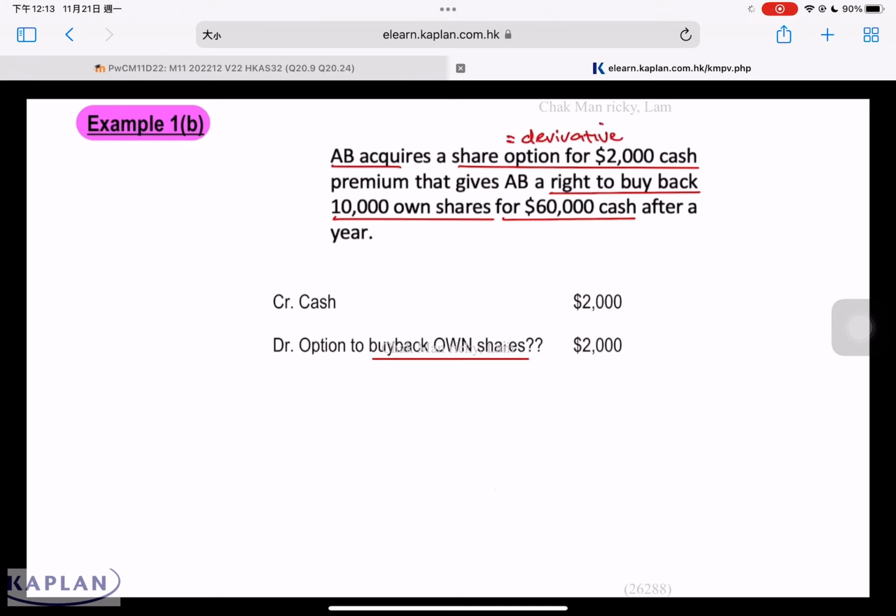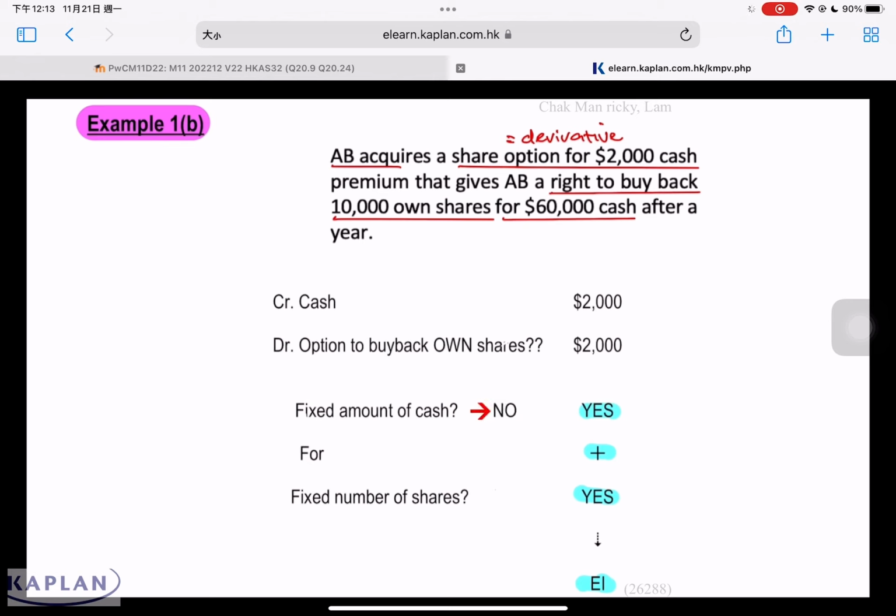This option is derivative in nature because it has the characteristics of a derivative instrument. When this contract is settled, does that involve a fixed amount of cash for a fixed number of shares? Is it fixed for fixed? If the answer is yes, then this contract is considered as an equity instrument. If it's other than fixed for fixed, then this contract is considered as a financial asset.